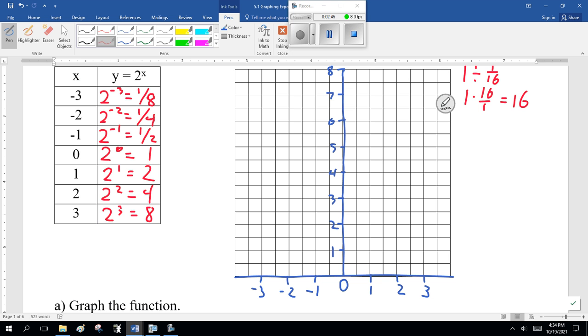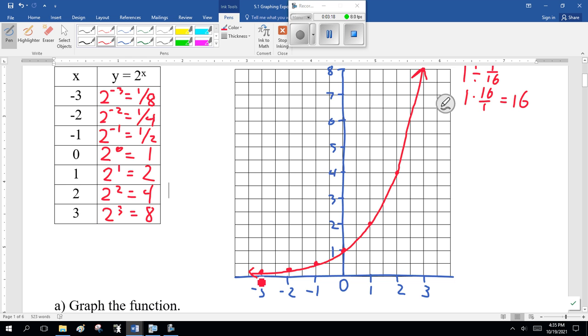Now, plotting these points, 1/8 is like that. 1/4 is halfway. 1/2 is there. 1, 2, 4, 8. And there we go.